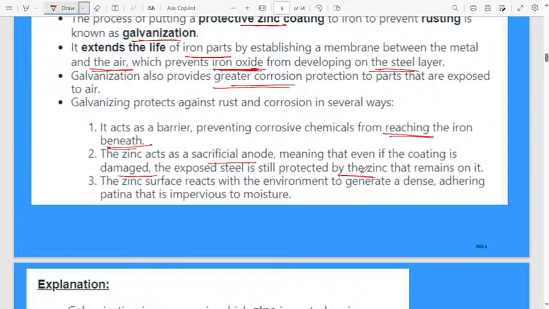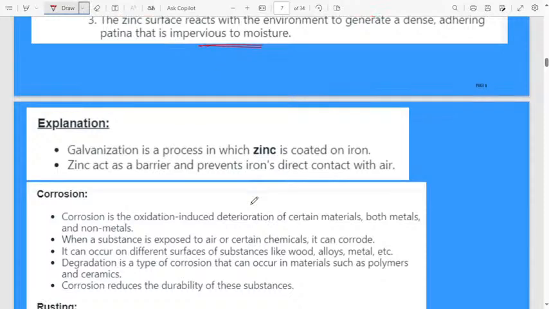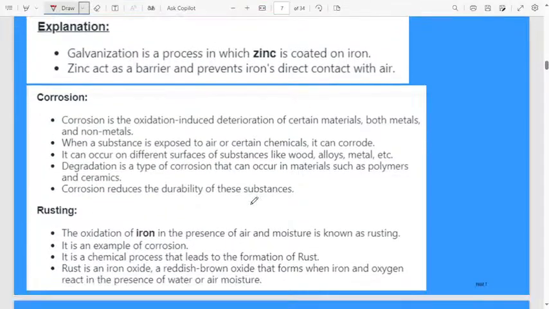See, when you galvanize any iron materials, like an iron rod, then you can keep that for a long time. The zinc surface reacts with the environment to generate a dense adhering patina that is impervious to moisture. This zinc surface will avoid the contact between the iron and the atmospheric air and water vapor. It will cut off the contact, then corrosion and rusting will not happen at all. Then you can use that iron for a long time. This is the easy one.